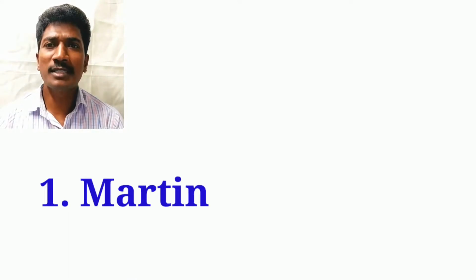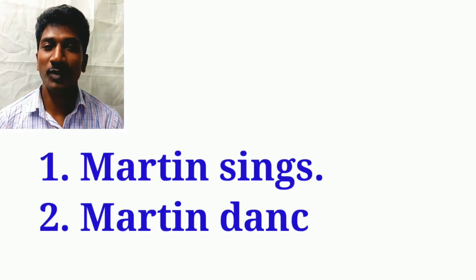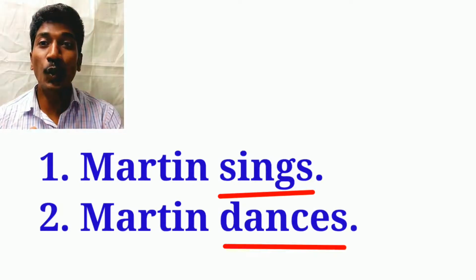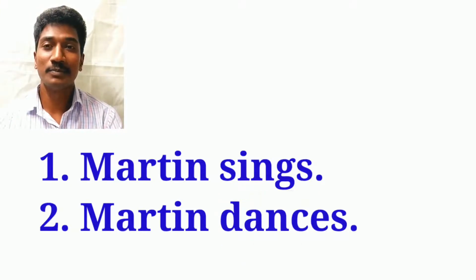The predicate also contains many different elements like adverbs, complements, adjectives, direct and indirect objects. For example, Martin sings. Martin dances. Here the sentence contains only a verb, like dances, sings.